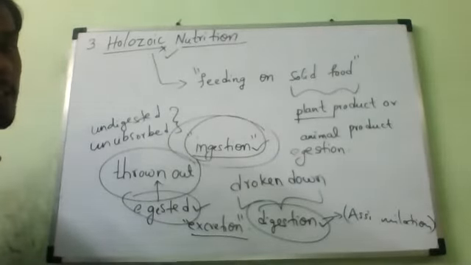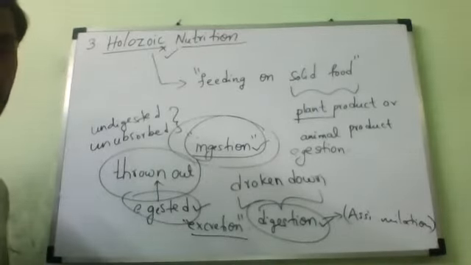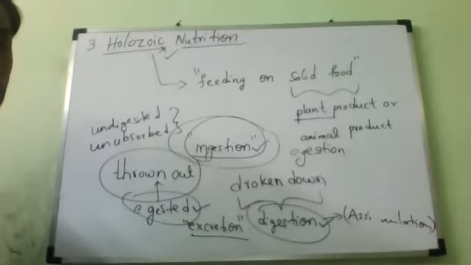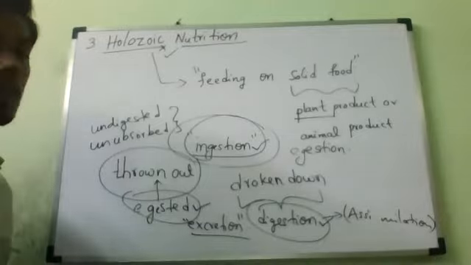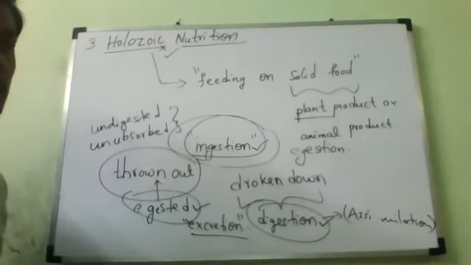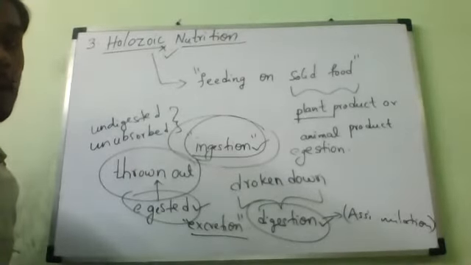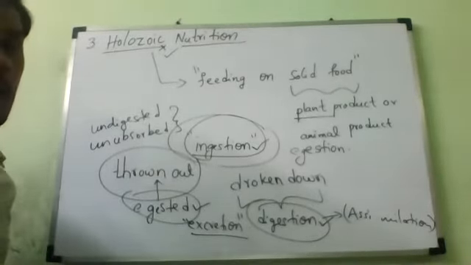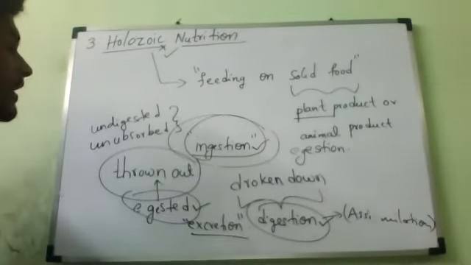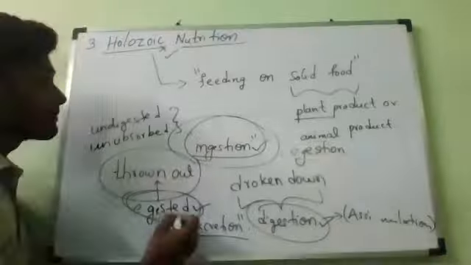The undigested and unabsorbed part of the food is thrown out of the body of the organism by the process called what? What is the process called? Egestion. E-G-E-S-T-I-O-N, egestion.